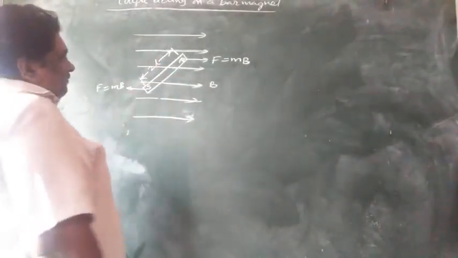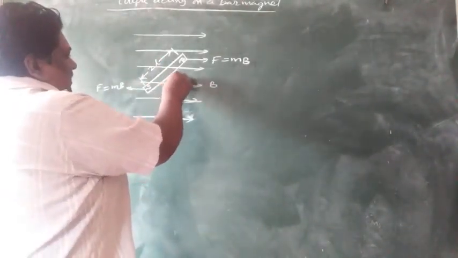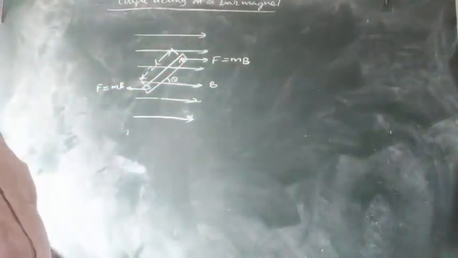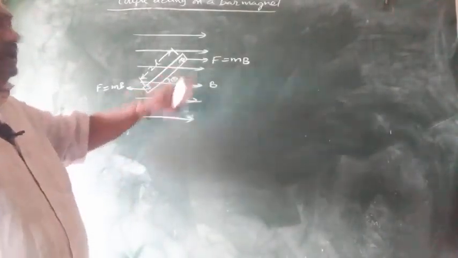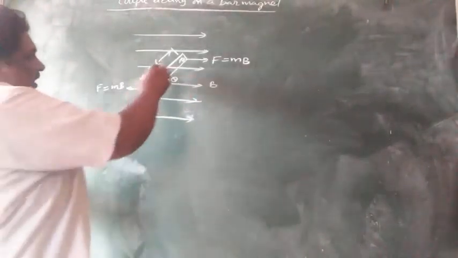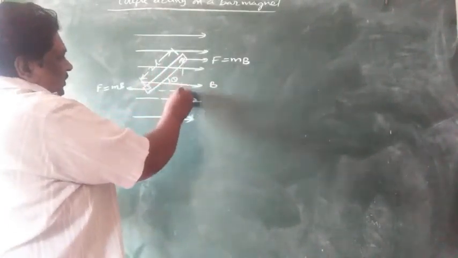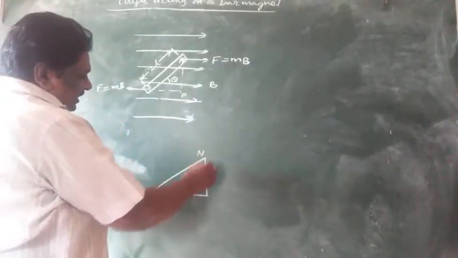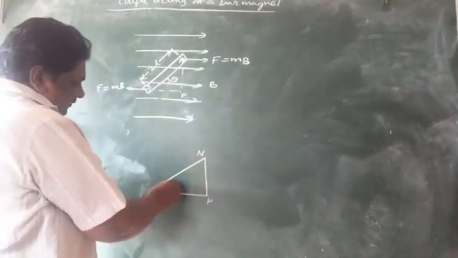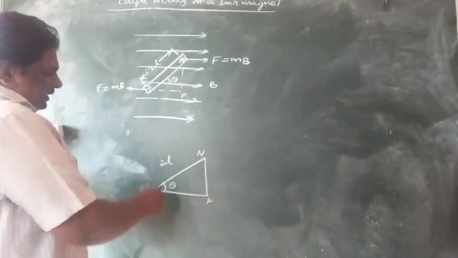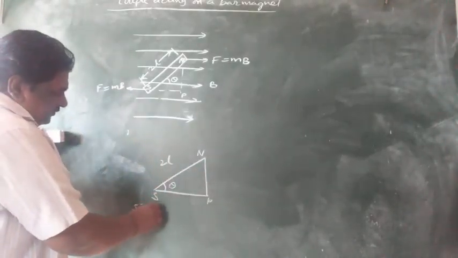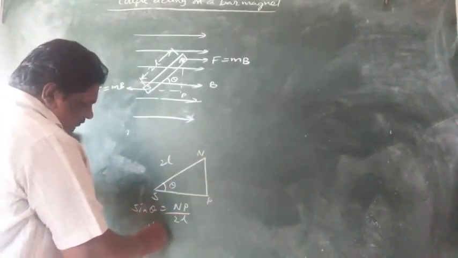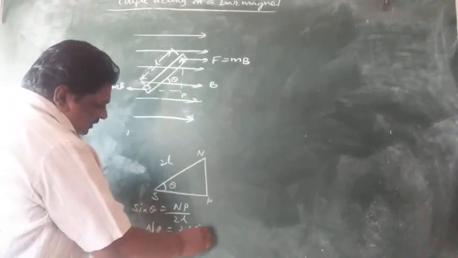Then what is the turning effect? Let theta be the angle between the magnetic field and the length of the magnet. The length of the magnet is measured from south pole to north pole. Okay, this diagram we shall write separately. It is S, it is N, it is P. It is theta. It is the length of the magnet. What is sin theta? Sin theta equals NP by 2L. What is NP? NP equals 2L sin theta.